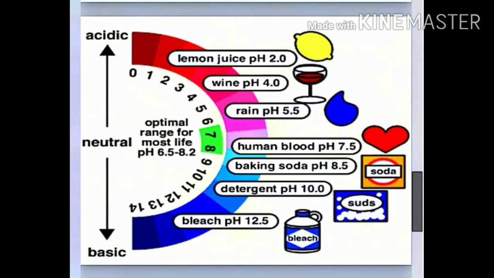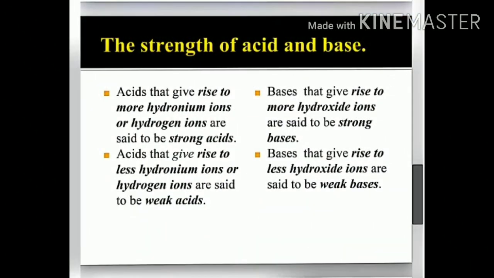Next is the strength of acids and bases. Dear student, acids that give rise to more hydronium ions or hydrogen ions are said to be strong acids. We discussed in the previous topic, acids that give rise to fewer hydronium ions or hydrogen ions are said to be weak acids. Bases that give rise to more hydroxide ions are said to be strong bases. Bases that give rise to fewer hydroxide ions are said to be weak bases. Example weak bases are NH4OH, ammonium hydroxide, Mg(OH)2, magnesium hydroxide. These are the examples of weak bases.